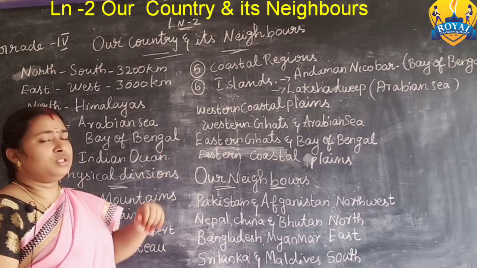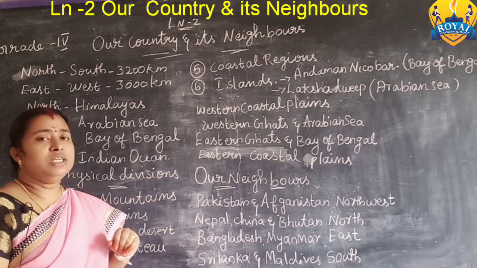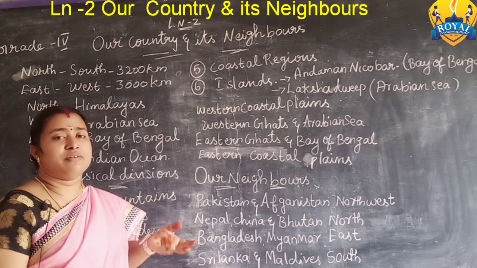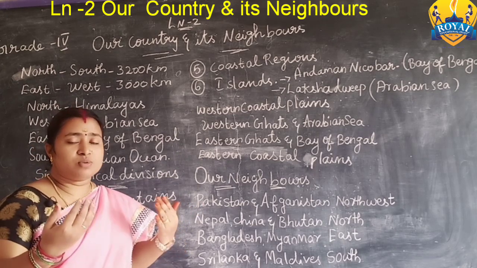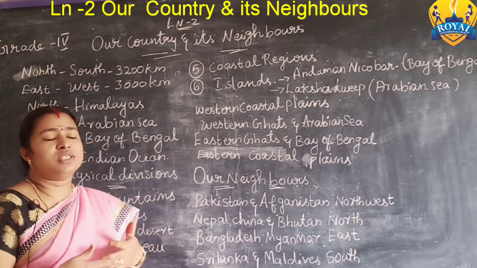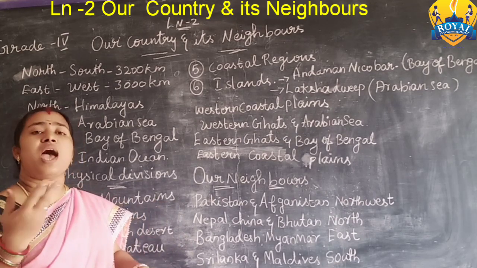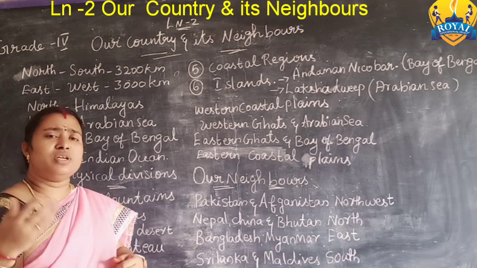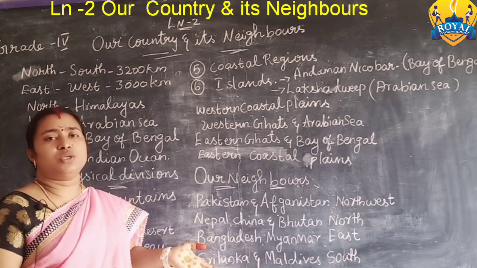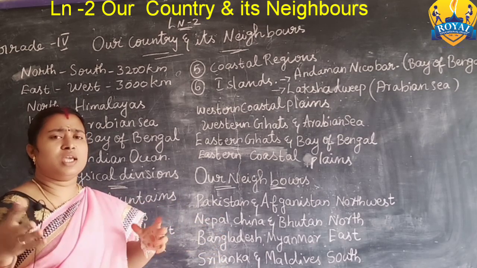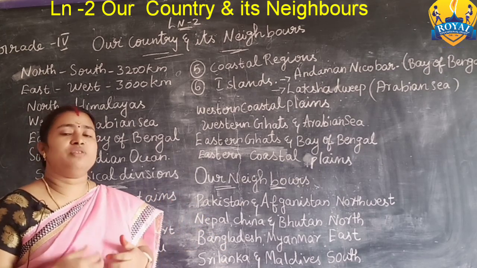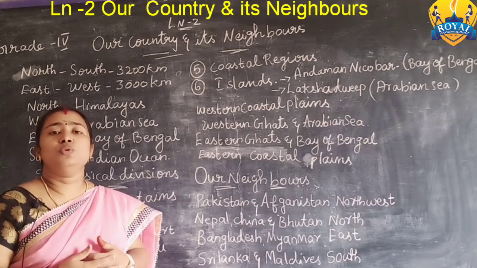Again I want to tell something. The topic is unity in diversity. In our India, as I already told, we have 29 states and 7 union territories. We wear different types of clothes and have different types of foods, and we celebrate different types of festivals. Each and everything is different from one state to another. But we all are Indians. This tells us unity in diversity.